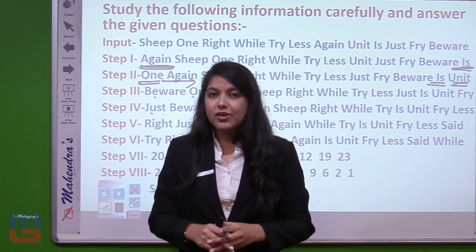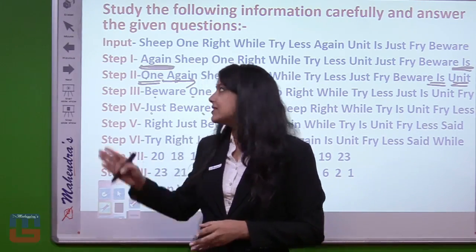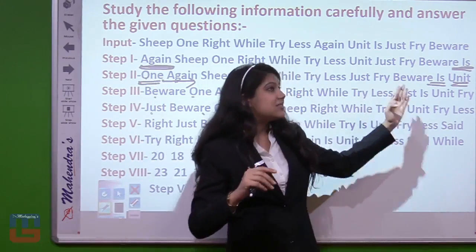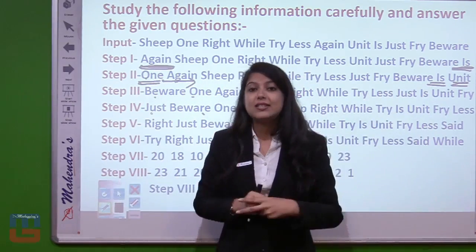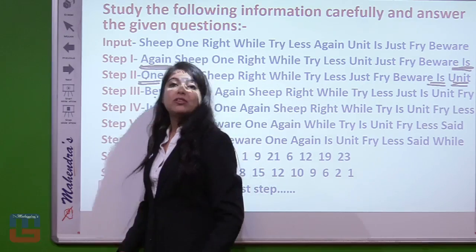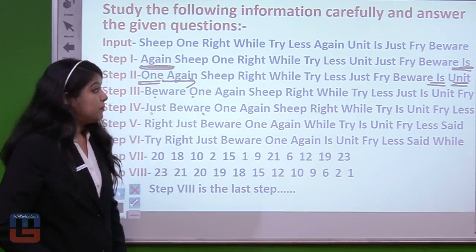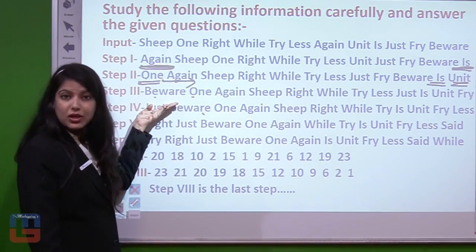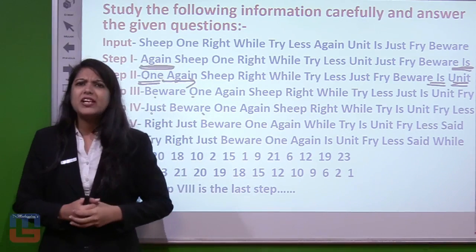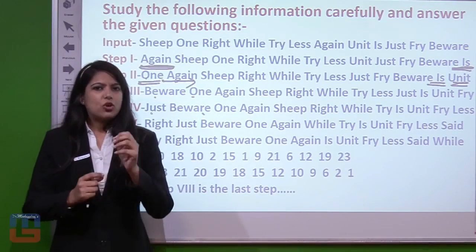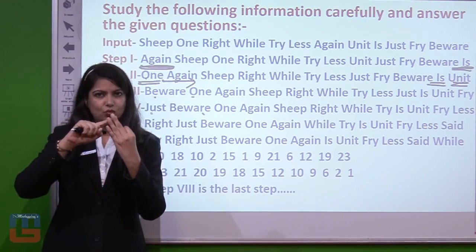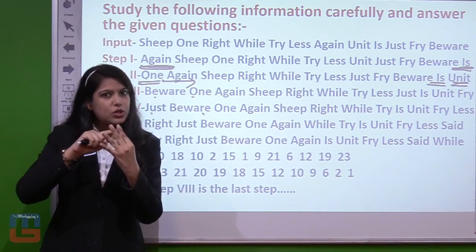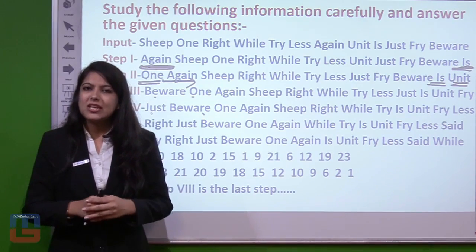Now first of all we have arranged all the vowels. That means "again" on this side, "is" on this side, then "one" this side, "unit" that side. Then in step number 3 we have taken a consonant. Consonant "beware", right? Again see, vowels were also arranged from lowest to largest, that means A, I, O, U. Consonants will be in the same order.